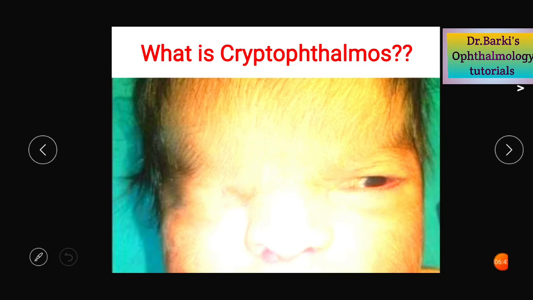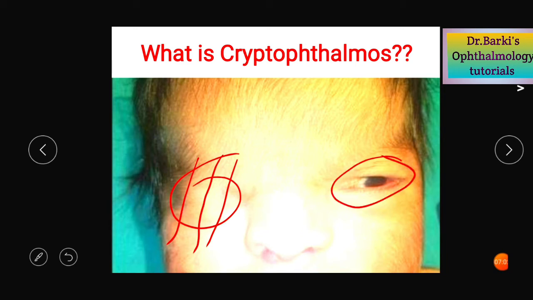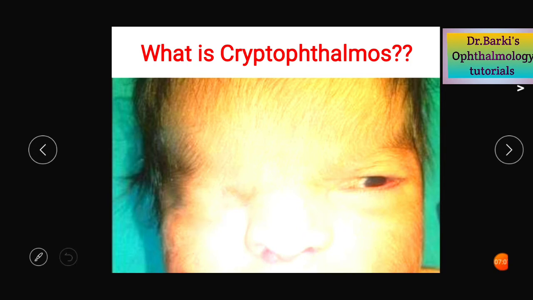Moving on to cryptophthalmos. The meaning is hidden eyes. Crypto means hidden, ophthalmos is eyes. So cryptophthalmos is hidden eye. The skin is continuous over the eyeball with the absence of the eyelids. As you can see, the skin is continuous over the eyeball with the absence of eyelids. And it can be complete as in this case, or it can be incomplete like this. And it can be associated with maldevelopment of the underlying structures like cornea, sclera, or even there can be microphthalmos. The syndromic association with cryptophthalmos is Fraser syndrome.